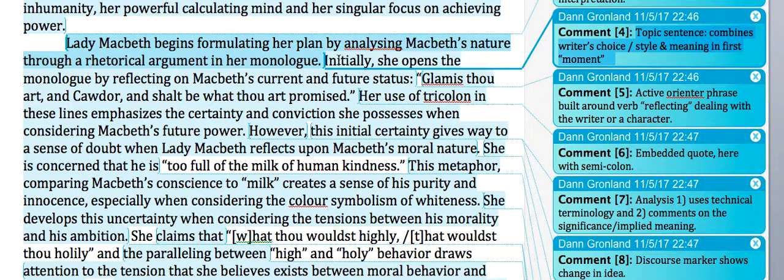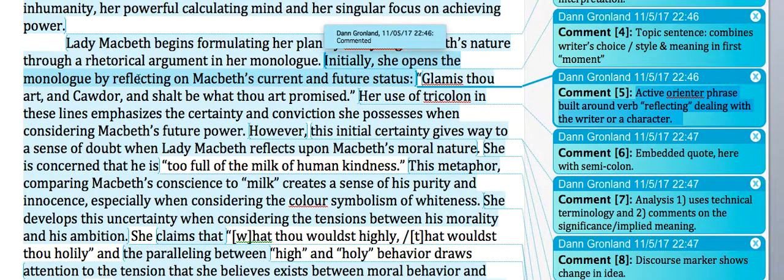So, we move on. Initially, she opens the monologue by reflecting on Macbeth's current and future status. We would call this an active orienter phrase built around the verb reflecting, dealing with the writer or character. So if you've watched the embedded quotation videos, what we've got here is an orienter phrase that is taking Lady Macbeth as the subject and using the active verb reflecting to later on embed this quotation, "Glamis thou art and Cawdor, and shalt be what thou art promised," into the sentence.